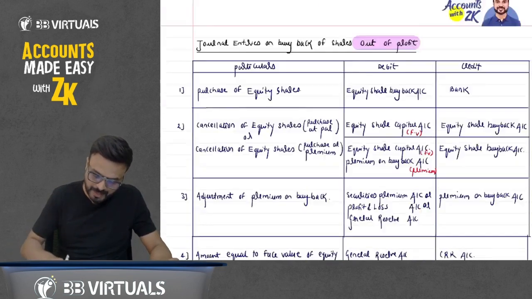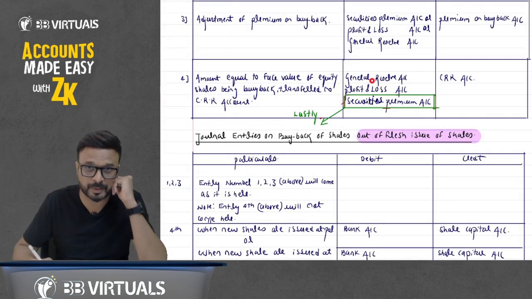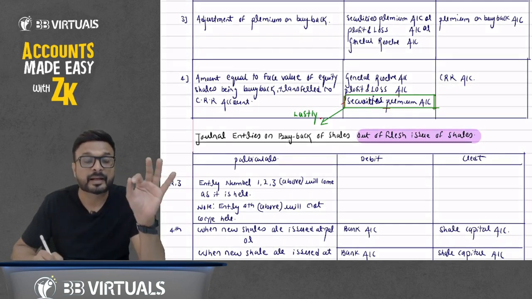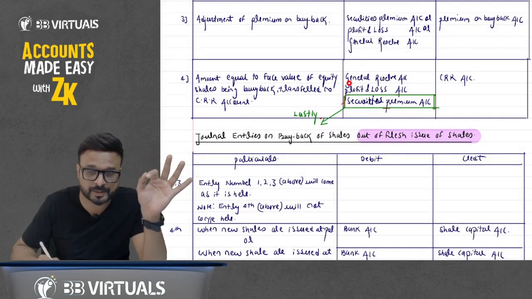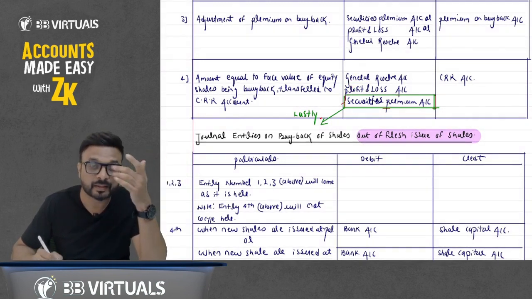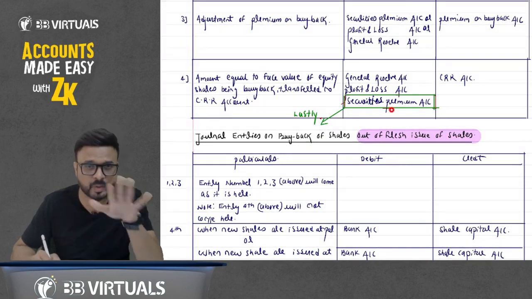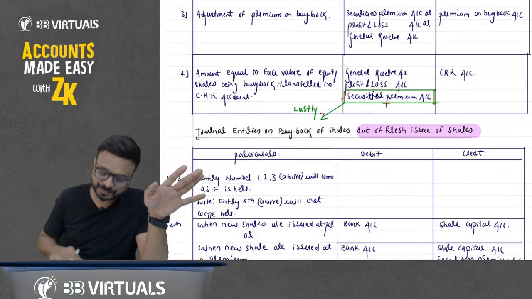Here when we pass the entry, which reserve have we utilized? You can utilize general reserve, you can utilize surplus balance of P&L, and generally when I transfer to CRR, I utilize only general reserve and P&L. Lastly, if you don't have balance in general reserve, P&L surplus balance, revenue reserve or other free reserve, then only you can utilize securities premium account. Generally, don't utilize securities premium, though they transfer to CRR at the time of buyback of equity share.